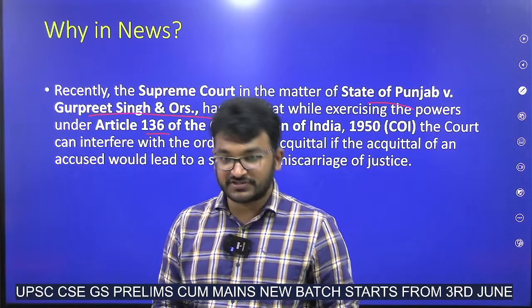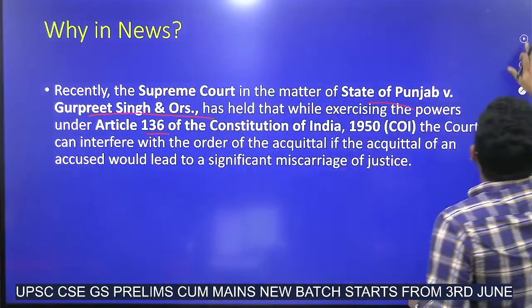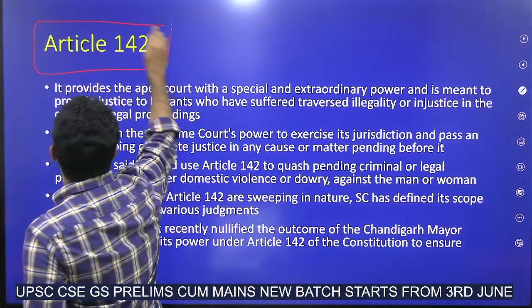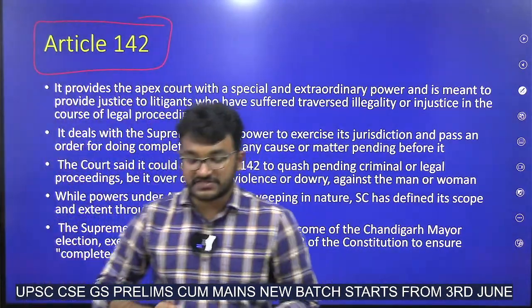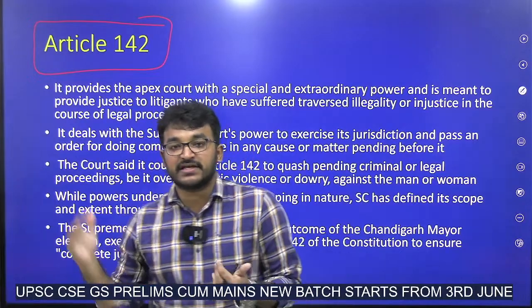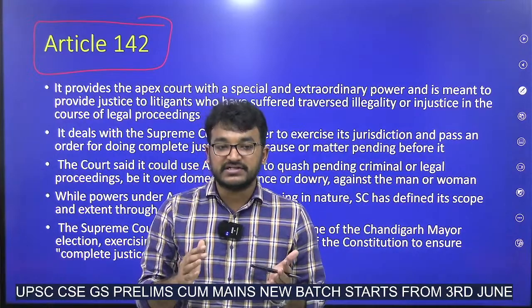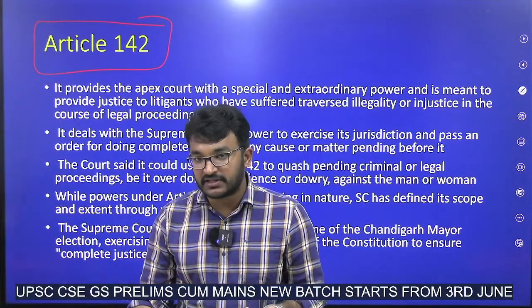Yes, it is also related to the same thing. Next, Article 142. Now, first of all, why are we discussing these articles with respect to the Supreme Court or judiciary? Because these are the things being asked by the UPSC.